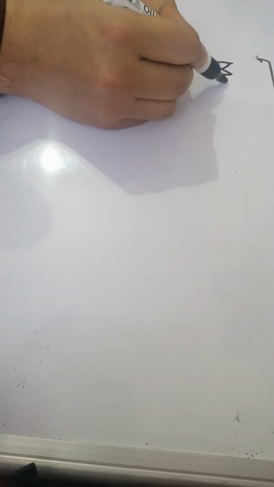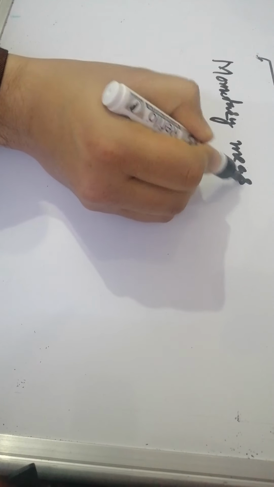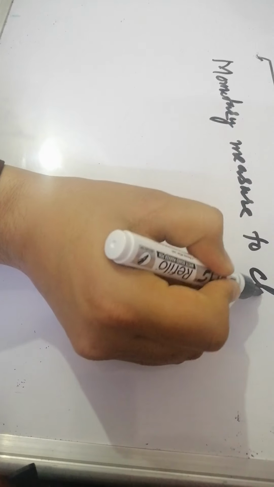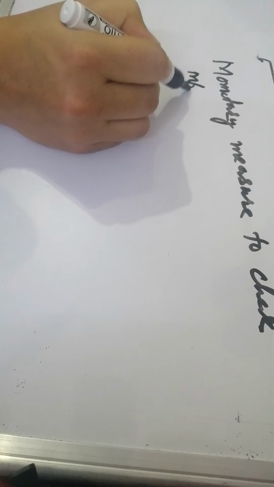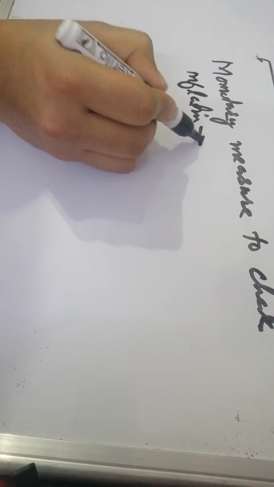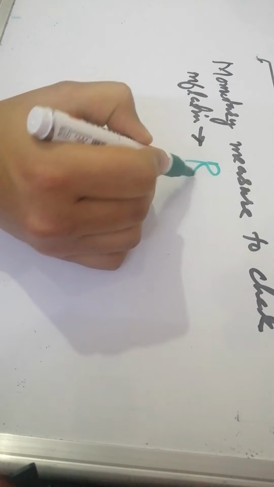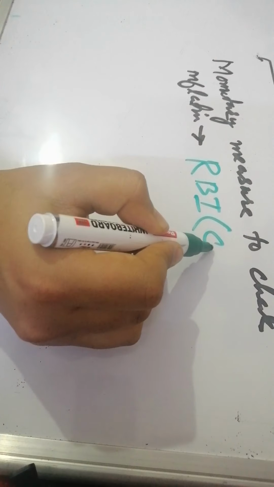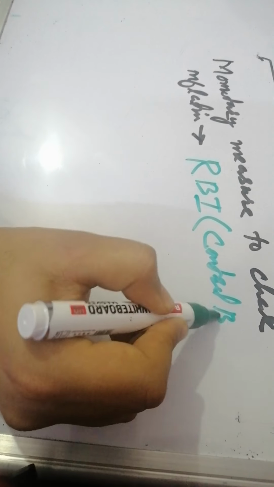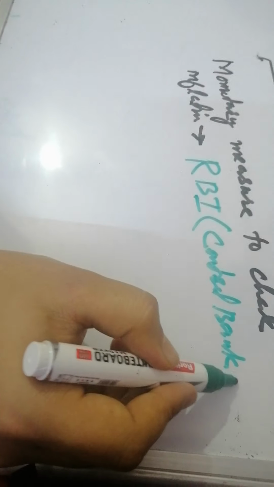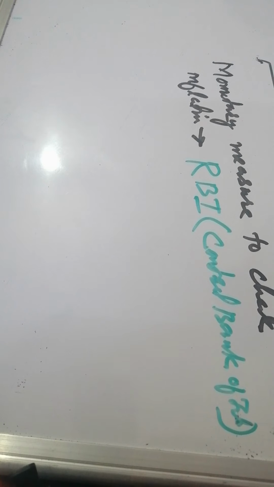Monetary measures to check inflation: fiscal policy is under the government, while monetary policies or monetary measures are under the RBI, the Central Bank of India. So it is under the purview of the RBI.